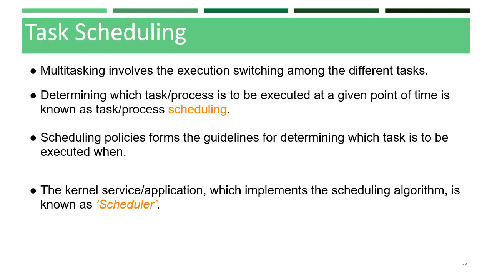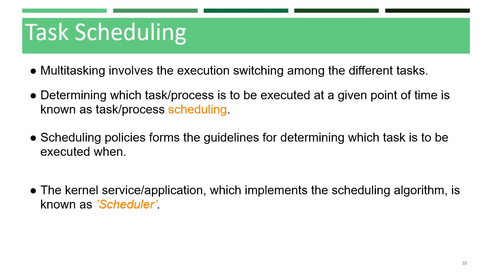Scheduling means, we know the word, what is the meaning of scheduling? Scheduling means deciding at what time what we have to do. For example, in the morning we usually schedule what we have to do for the whole day: at what time we go to college, at what time we go to the market to buy something, or at what time I have to sit and study. All these things we schedule in the morning. It's not actually a timetable. A timetable is different, scheduling is different. Scheduling is nothing but deciding what I have to do in a given time period.